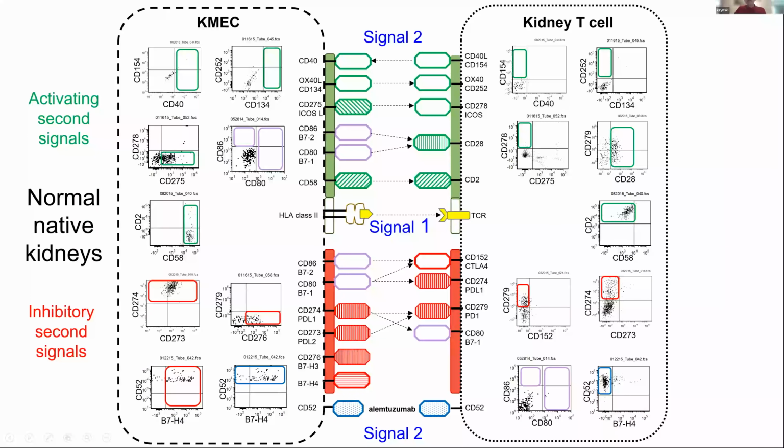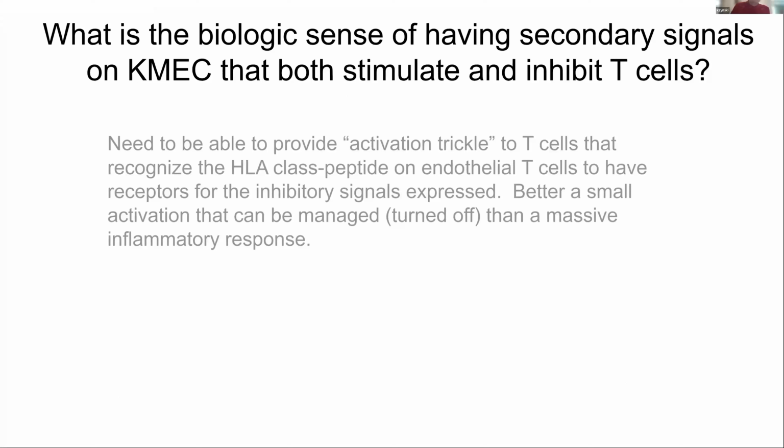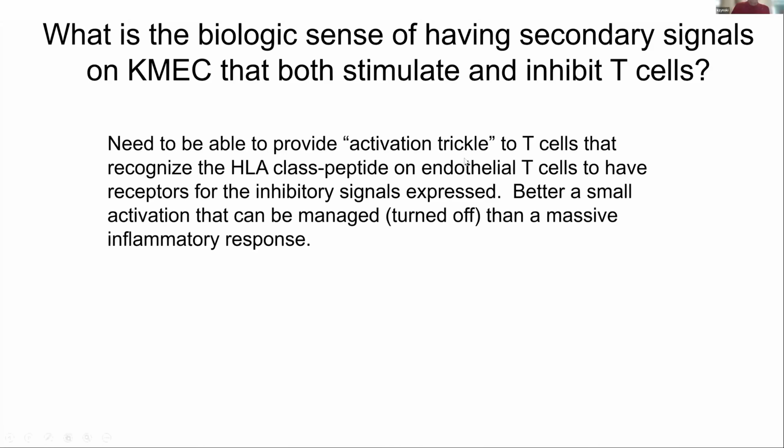So the biological sense of having secondary signals on the endothelial cells that can both stimulate and inhibit T cells, in my mind, needs to be there to provide what I'll call an activation trickle to the T cells, so that those T cells that recognize a class 2 peptide on the endothelial cell can also then express these inhibitory signals. And then with a small amount of activation, you can actually make them anergic, because you can then turn it off by the PD-1 pathway, and you can save yourself having a massive inflammatory response.